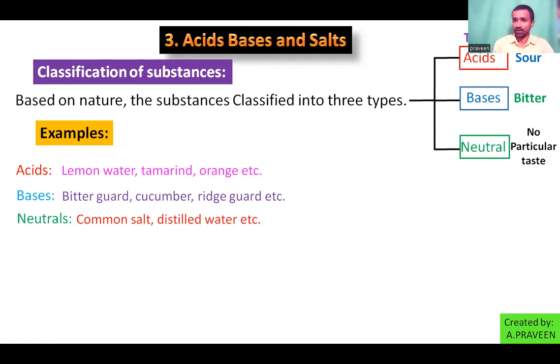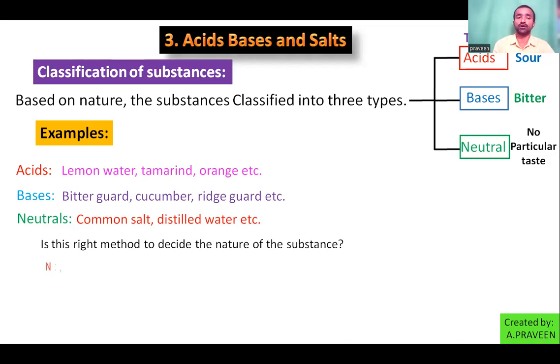Here my question is, is this a right way to find out the nature of the substances? You are deciding the nature of the substance based on the taste. Is it the right method? No. Why not?